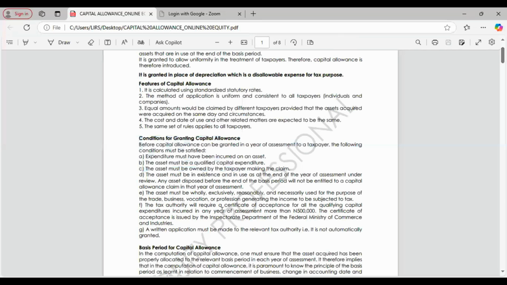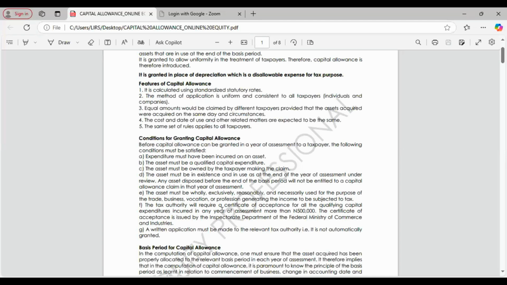One of them is that expenditure must have been incurred on an asset. You must have spent money, or resources in whatever form, to acquire a non-current asset. The asset must be a qualifying capital expenditure, as they call it, QCE.